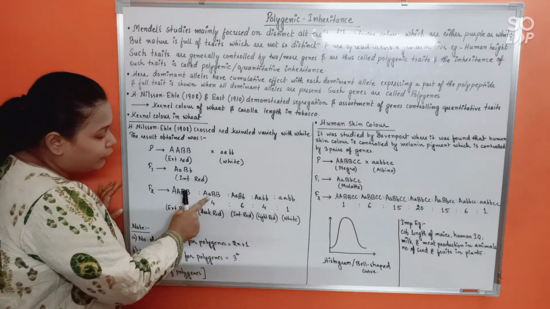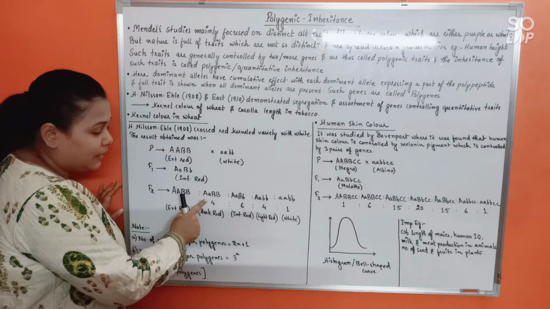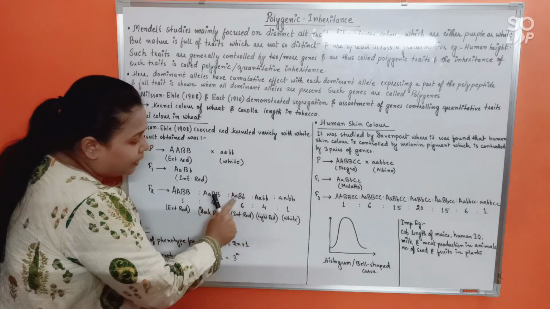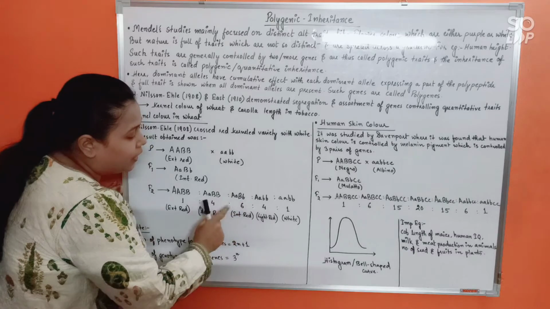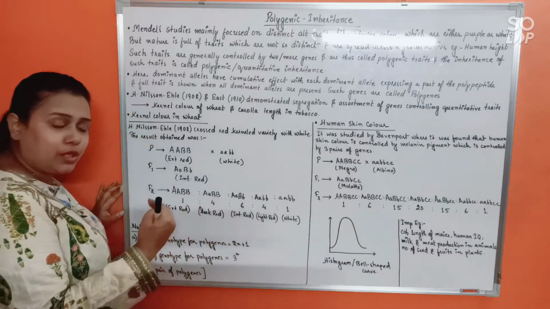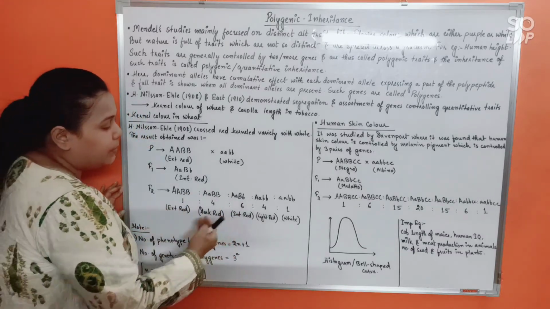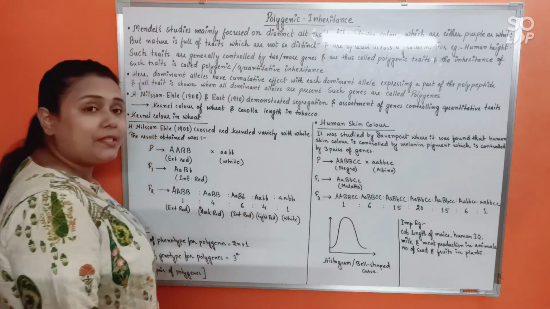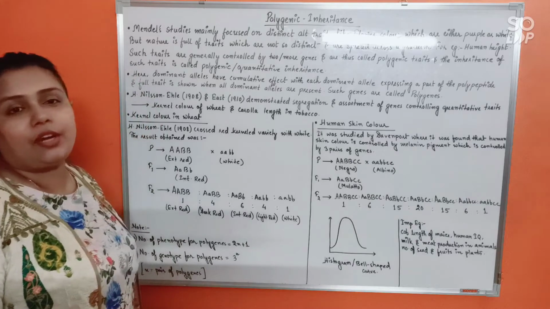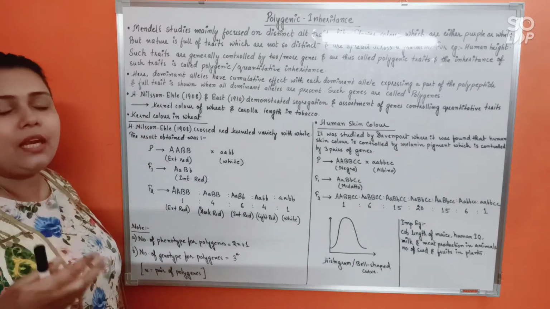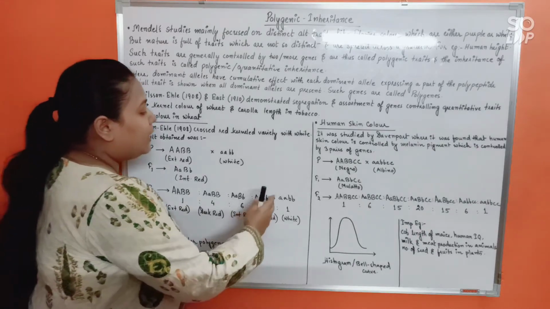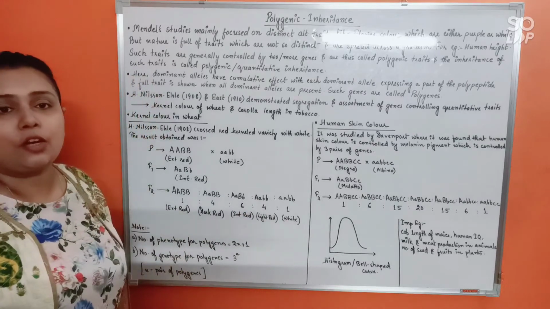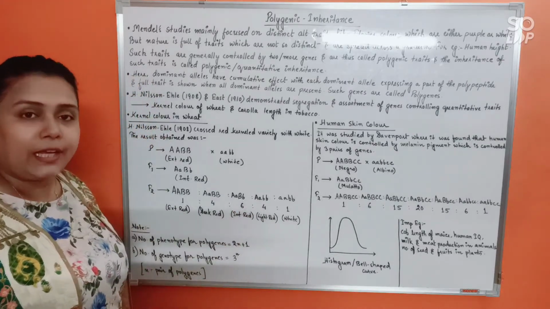Why? Because one of the dominant alleles is missing, isn't it? Further, see here, 2 of the dominant alleles are missing. So, in that case, color is further reduced. The red color is further reduced and it becomes intermediate red. Now that 3 of the dominant alleles are missing, this time light red is produced, alright, with a very light hint of red. And finally, when all of the dominant alleles are gone, the color produced is white.